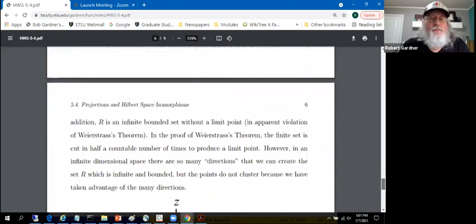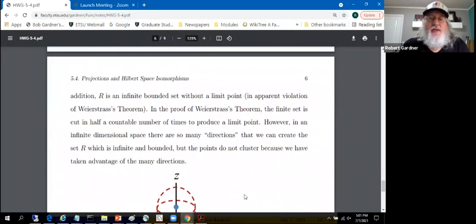Weierstrass's theorem says in Rn, probably you were exposed to it in R1, an infinite bounded set has limit points. That's Weierstrass's theorem. It's used to show every bounded sequence has a convergent subsequence. But it doesn't hold here.